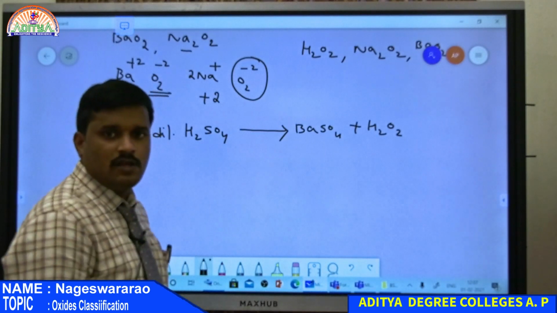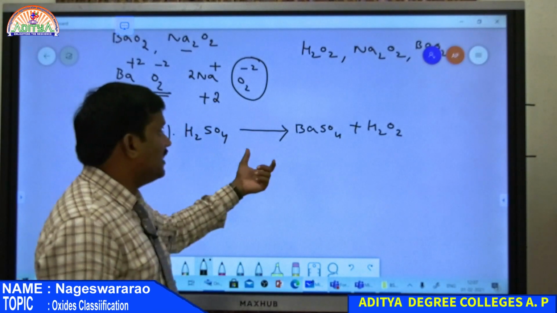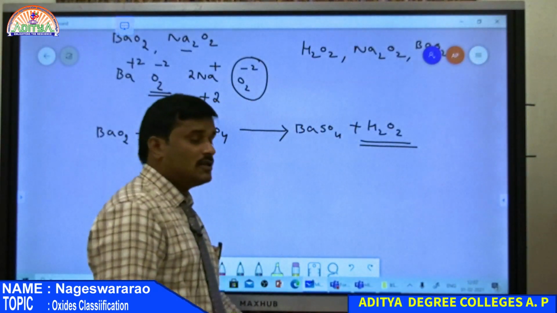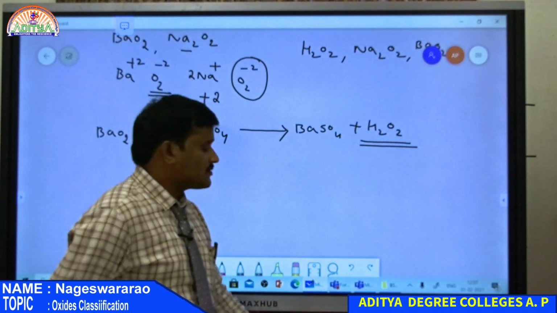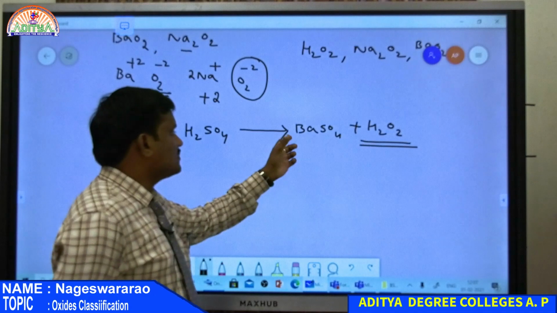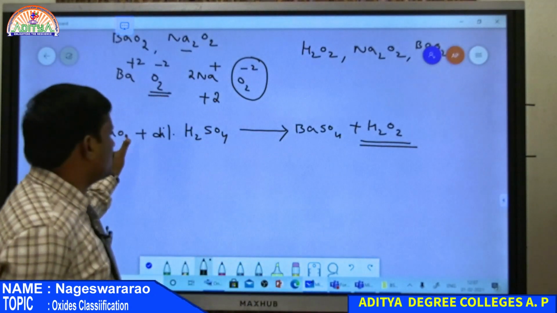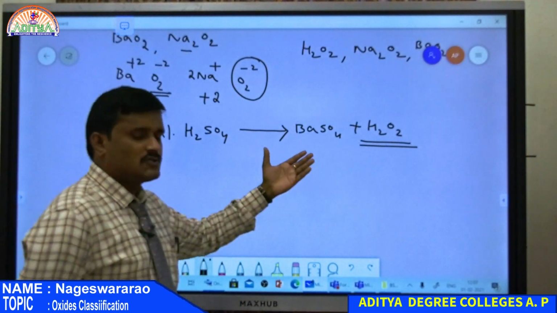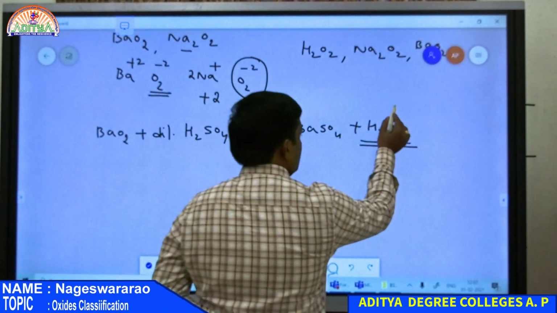So what does it mean? Every peroxide reacted with dilute acid gives H2O2, hydrogen peroxide. Therefore simply, peroxides are derivatives of hydrogen peroxide. Here barium peroxide reacted with dilute H2SO4 gives BaSO4 along with H2O2. Therefore BaO2 is a derivative of H2O2 because when it is reacted with the dilute acid, it gives hydrogen peroxide. So this is hydrogen peroxide.